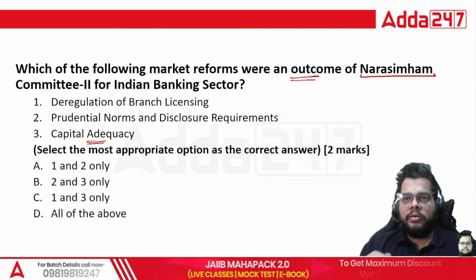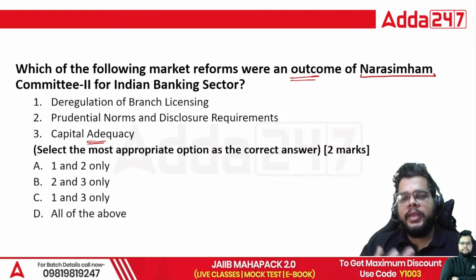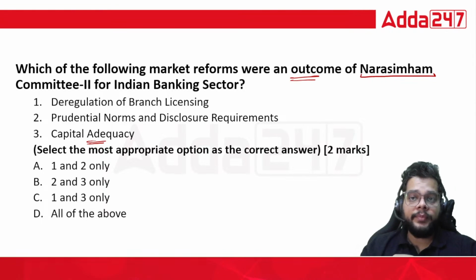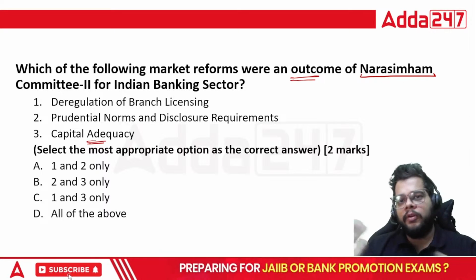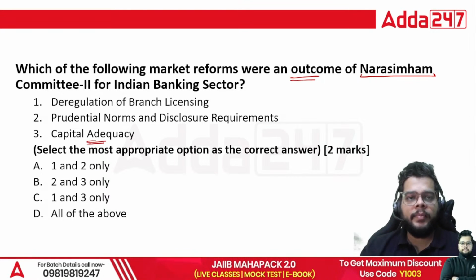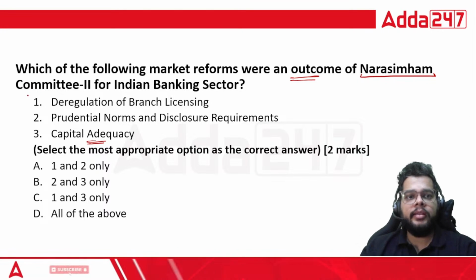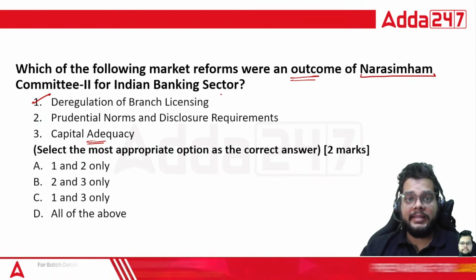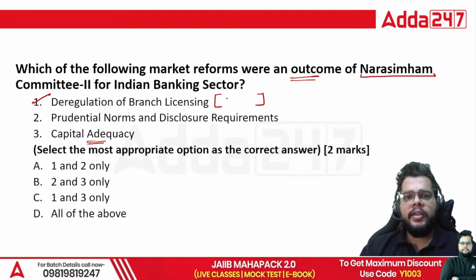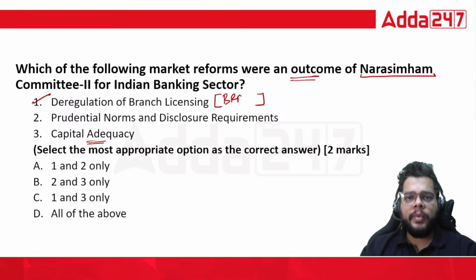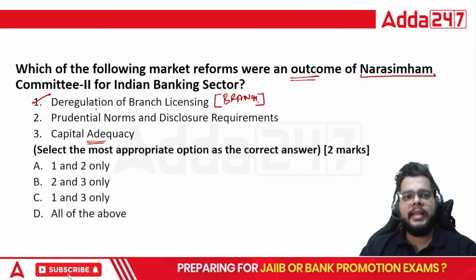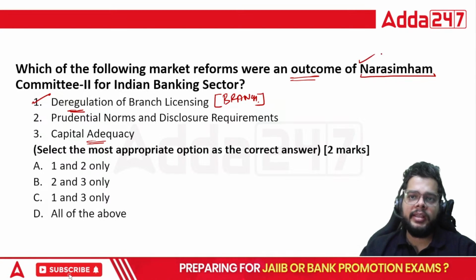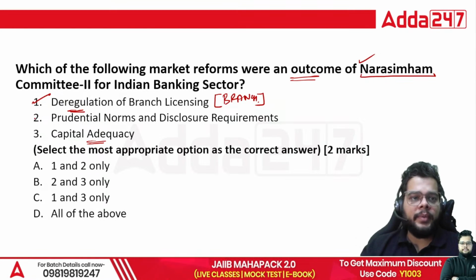For the Narsimham Committee 1, we had various reforms, and in order to review the efficacy of those reforms, Narsimham Committee 2 was formed. The outcome of this committee was deregulation of branch licensing, because earlier, even for opening up a new branch, you had to obtain a license.